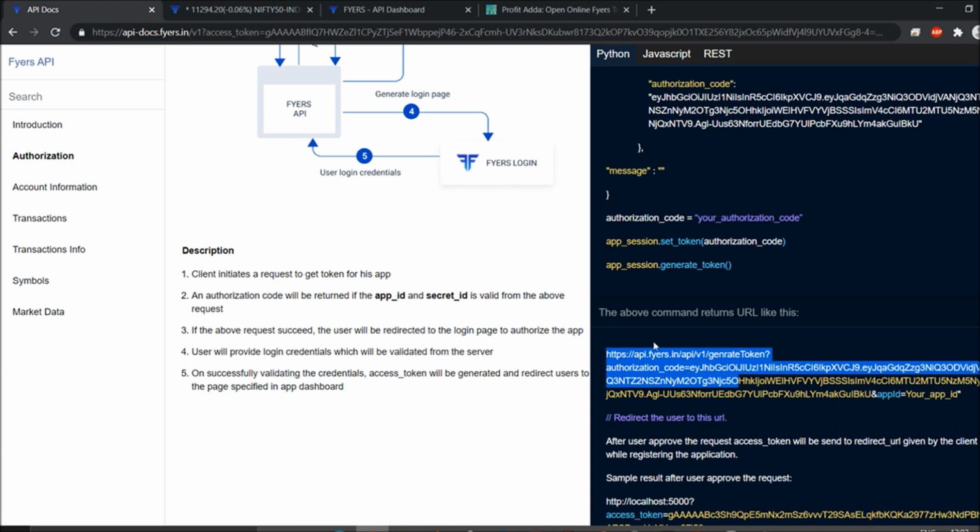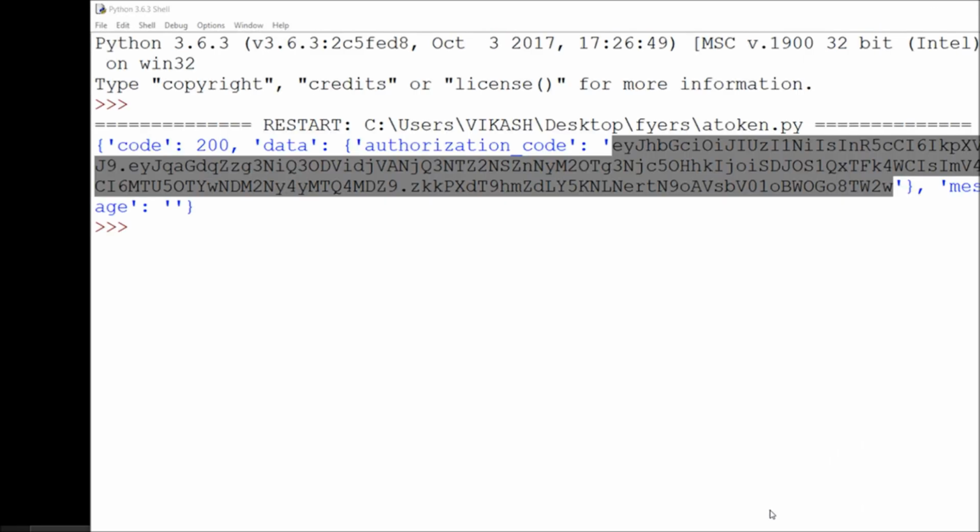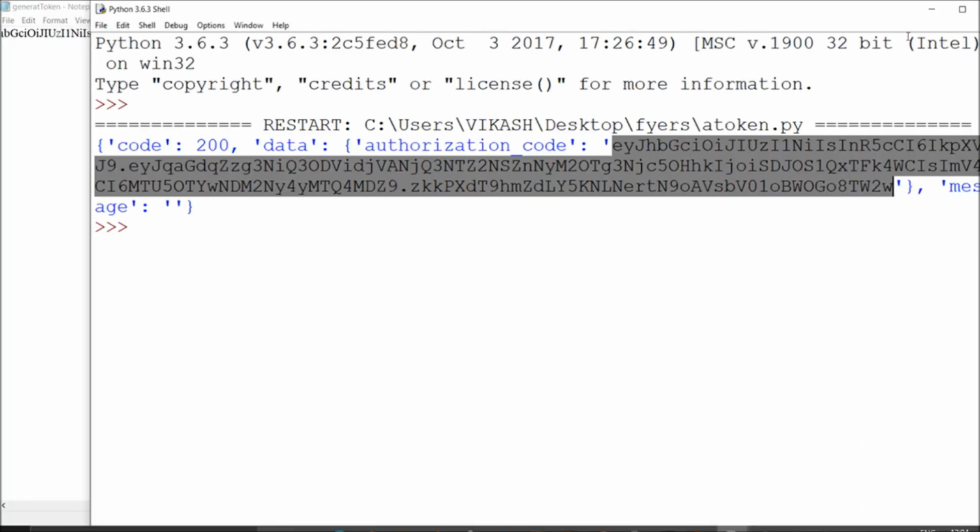Instead of generating this code, you can neglect it and just copy this URL and put it in a notepad. After getting this message, from this you have to copy.